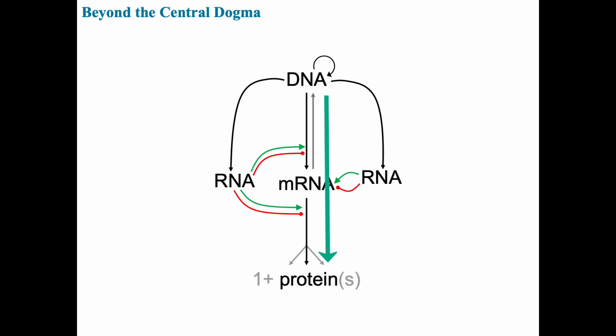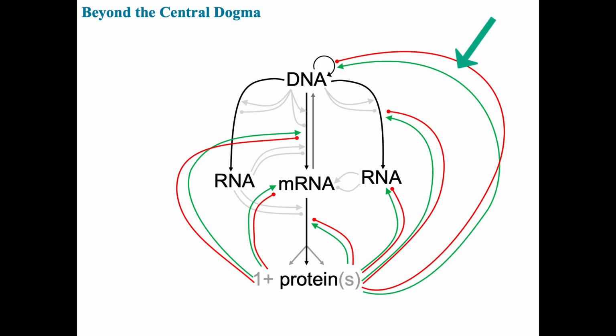But in reality, proteins themselves regulate every step of this process. Proteins regulate DNA replication by initiating and proofreading DNA replication. Proteins influence transcription by interacting with promoters, enhancers, silencers, and transcription factors. Proteins affect RNA stability and splicing, determining which transcripts get translated, when, and how much. And proteins are essential for the process of translation itself. In short, proteins feed back into the very processes that produce them, forming complex regulatory networks rather than a simple linear chain. Understanding this fuller picture gives us a more faithful representation of molecular biology, one that reflects how gene expression, regulation, and feedback really work in living cells.